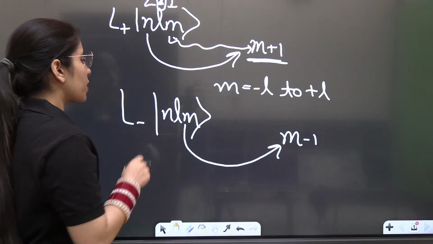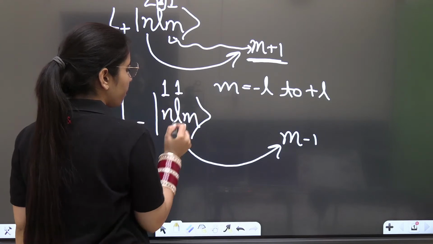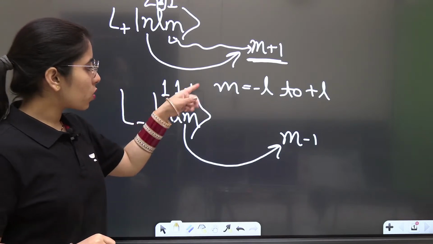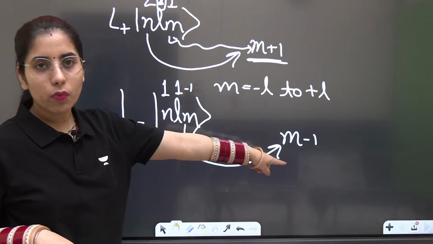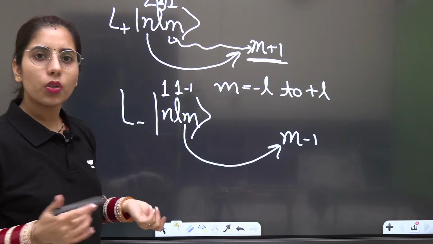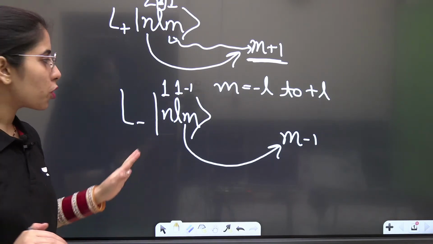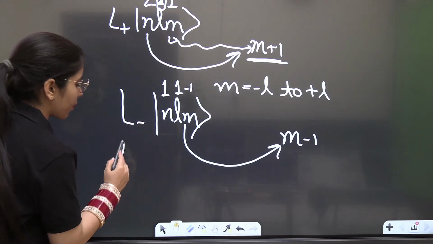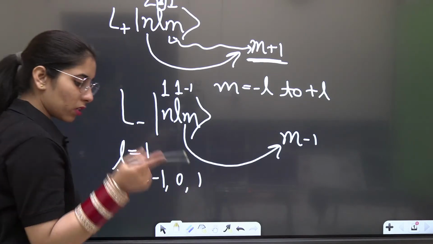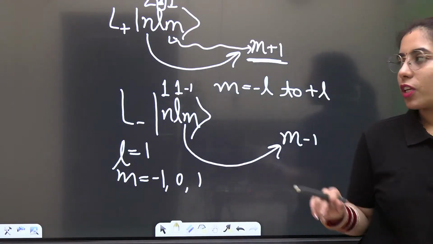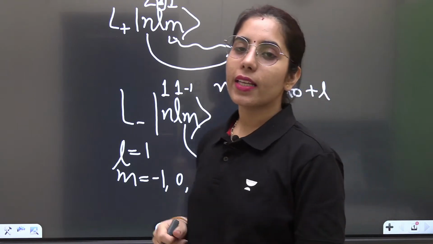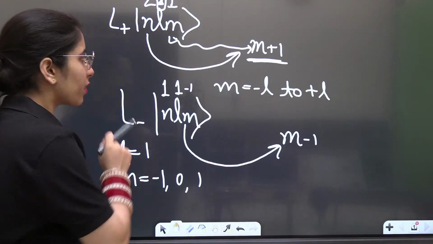In the same way, for example, you have 2, 1, minus 1. Now you operate the L negative operator. It will decrease the minus 1 by one more, which will give you minus 2. Is it possible to get minus 2 here when l is 1? No, you can't have minus 2 corresponding to the l value 1. What values can you have for m when l is equal to 1? The m values can be minus 1, 0, 1, but not minus 2 or plus 2. Done? That's why when you get those values, you take the answer equal to 0. I hope you are getting that, and if so, that's great. You are very close to getting all these things.